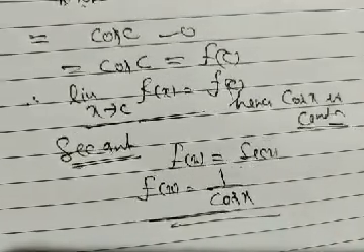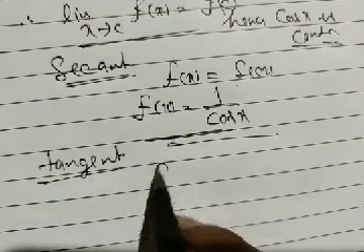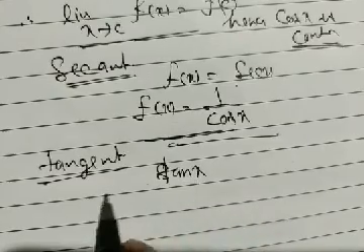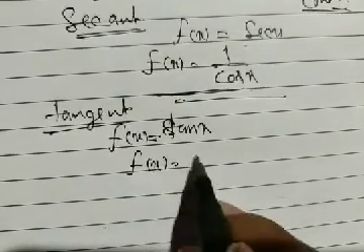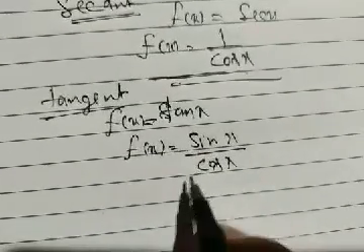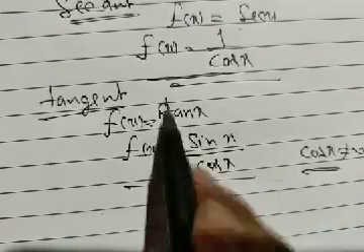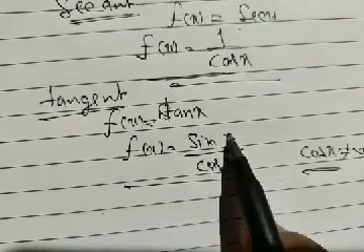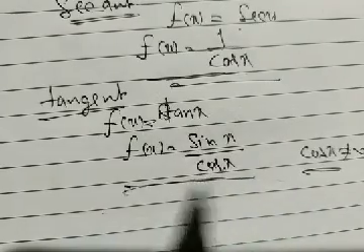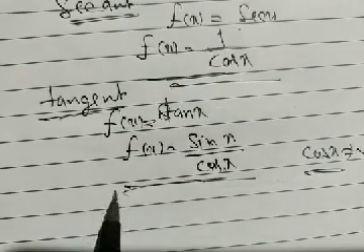If somebody asks whether the tangent function is continuous or not, f(x) = tan x may be written as sin x upon cos x. Now it's a rational function, with the condition cos x not equal to 0, and our sine is continuous and our cos is continuous. So obviously the tangent function is continuous in its domain.